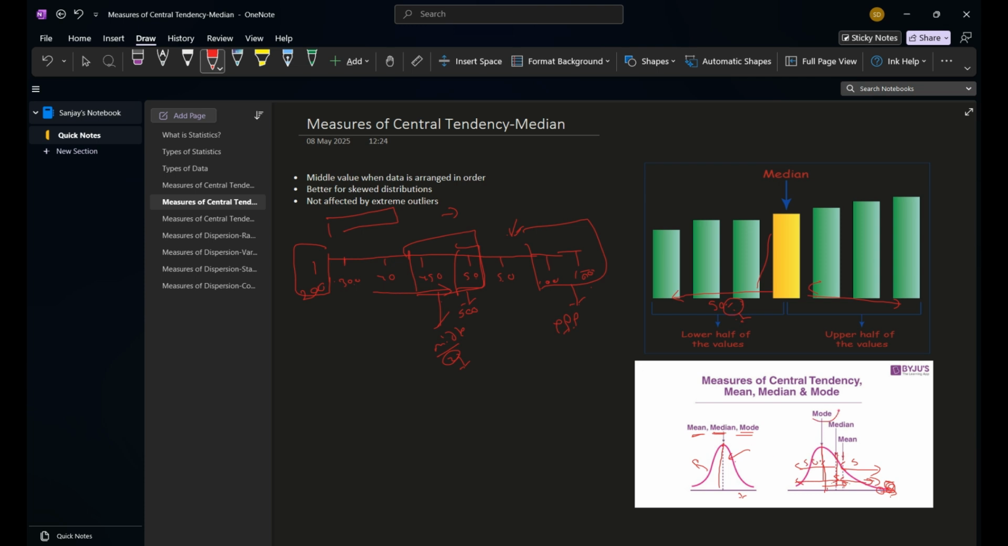And the mode is mostly used in categorical data. Mode is nothing but the frequency; the data with the most frequency in a data set is called the mode itself. So it is very frequently used in categorical data sets.